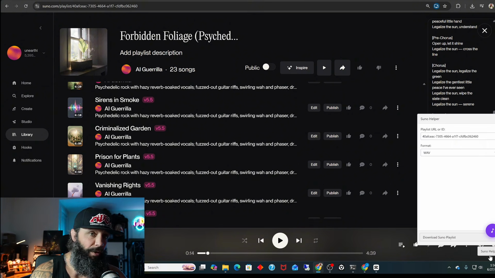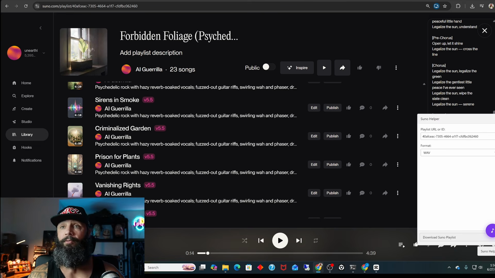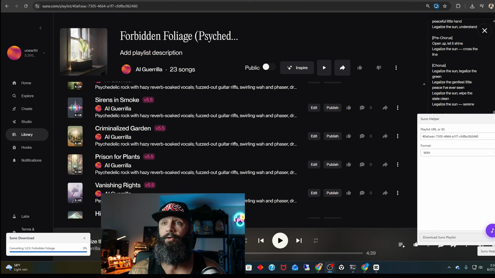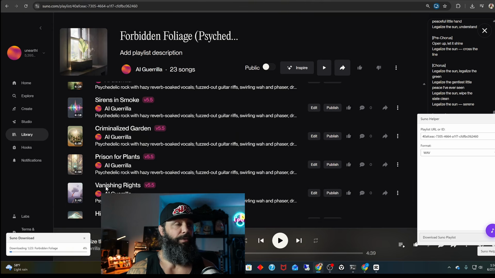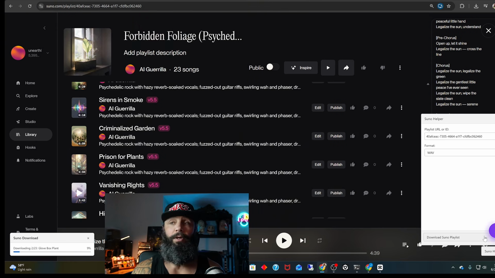I'm going to use the Suno tool to download the entire playlist at once. You can see I'll move my picture here. You can see it's downloading over here to the side. It'll be just a few minutes. Once that downloads, we'll be ready to upload. We've already got our picture ready to go. And once this is downloaded, we'll extract it.